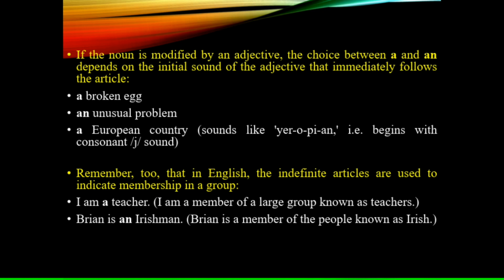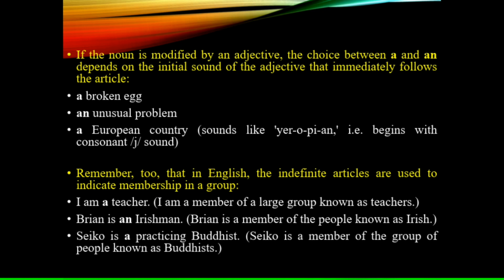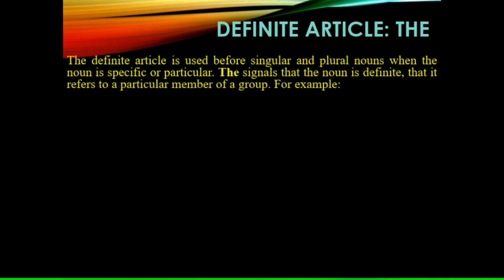Brian is an Irishman. Brian is a member of the people known as Irish. Seiko is a practicing Buddhist. Seiko is a member of the group of people known as Buddhists.